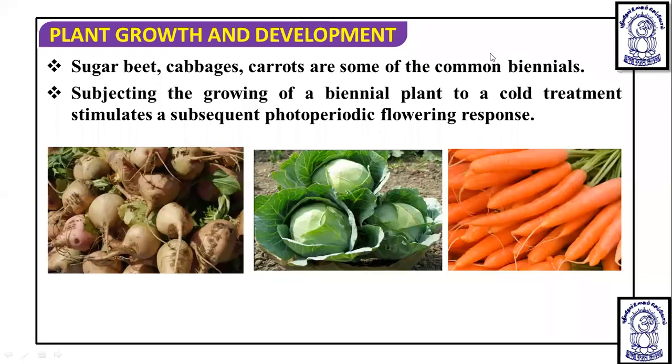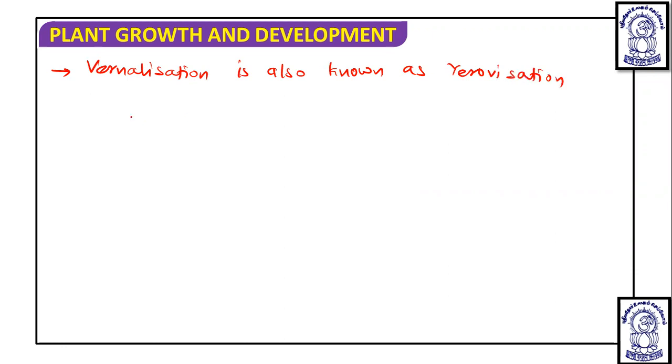So this is what particularly takes place in biennial plants. Okay, so we have to note some more important points. Remember that vernalization is also known as yarovization. First thing. Second thing, it was found by Lysenko in 1928. Okay, Russian worker.